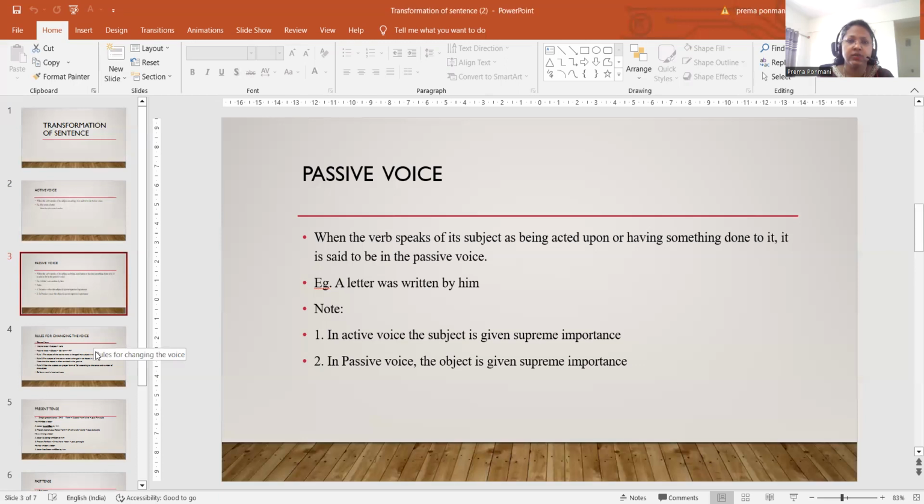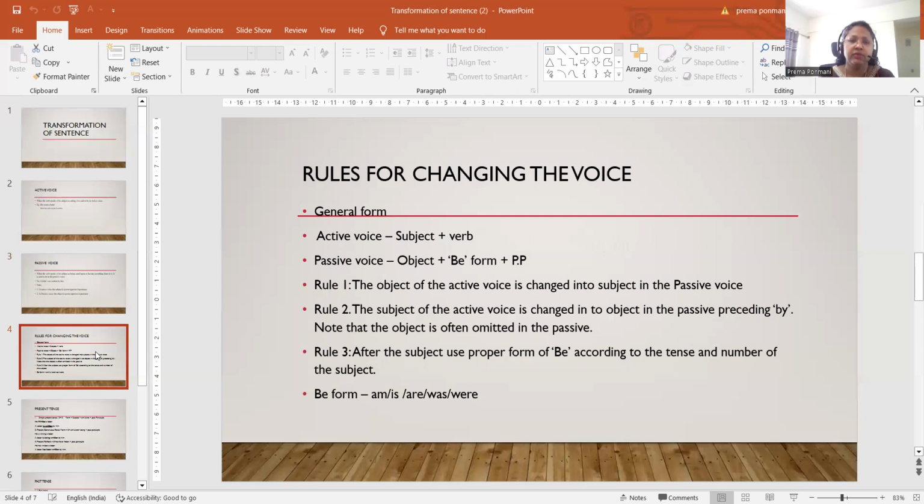Let us pass on to the rules for changing active voice into passive voice. Before that, what is the general form of active voice and passive voice? As we have already seen, in active voice the subject is given much importance, so the subject comes first. Subject plus verb plus object. That is the sentence pattern or general form of the sentence. In the passive voice, the object is given much importance. So we place the object first, then the be form of the verb, and then the subject will come.